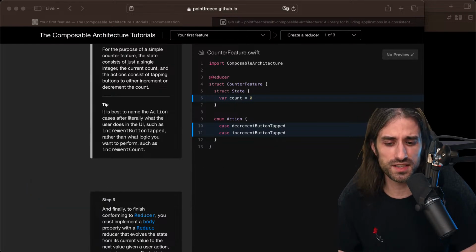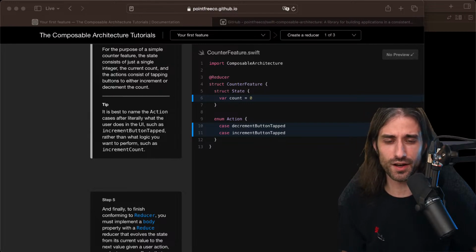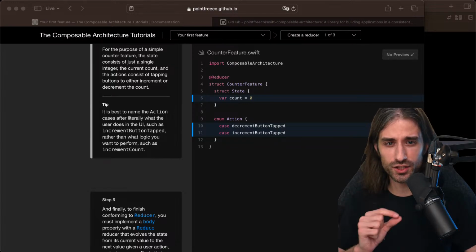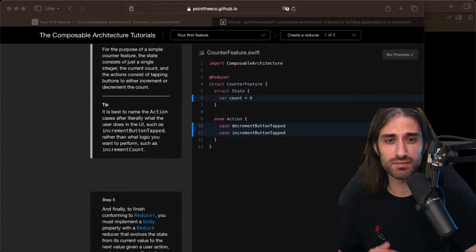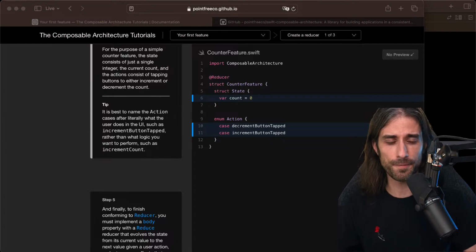And thinking about it, having one action for each different event that can change the state of your app is nice, because this way it gives you an exhaustive list of everything that can happen to your feature when you look at the enum action.